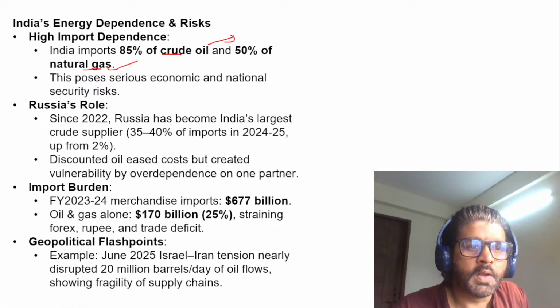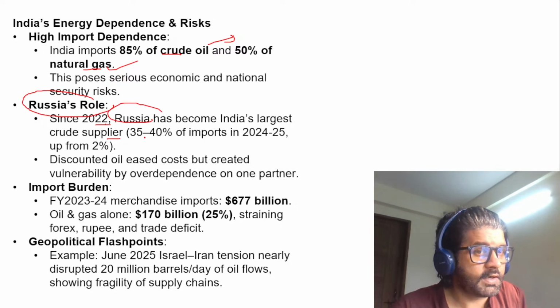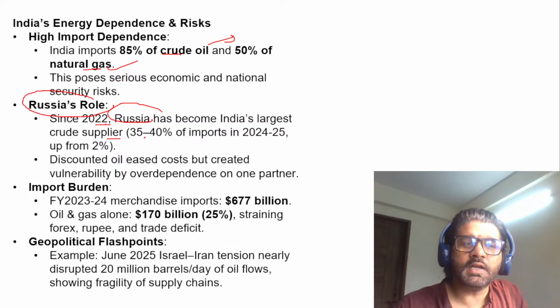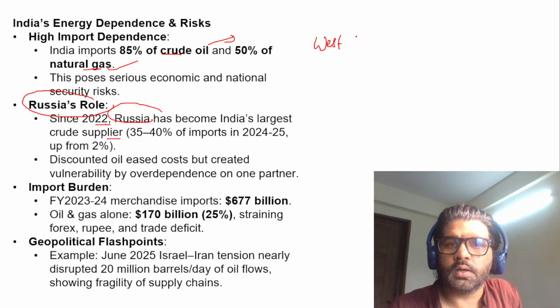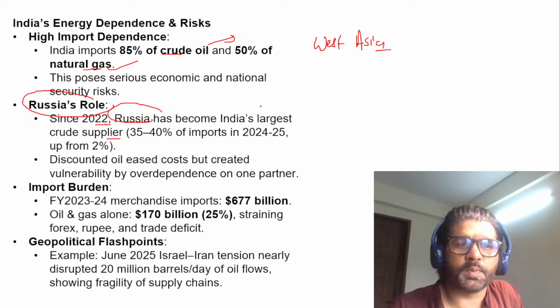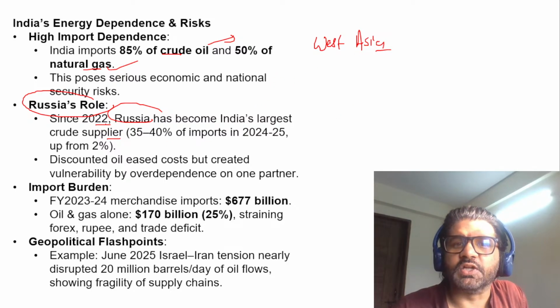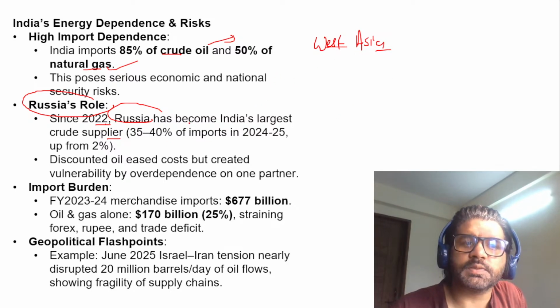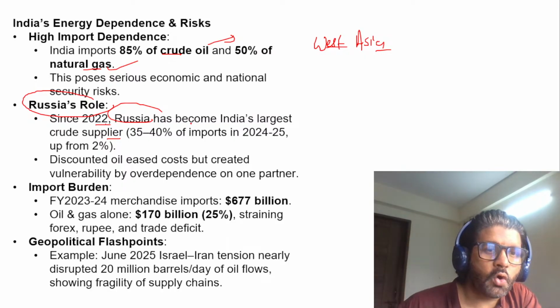Have a look at this. Russia: since 2022, Russia has become India's largest crude supplier. Now, we have to understand why this has happened. Earlier, we were dependent on West Asia, which is the Middle East for European countries and America, but for us that is West Asia. Now, why are we importing maximum oil from Russia?